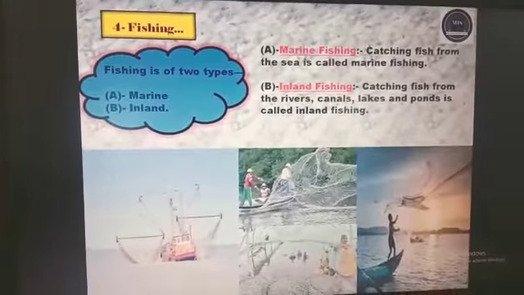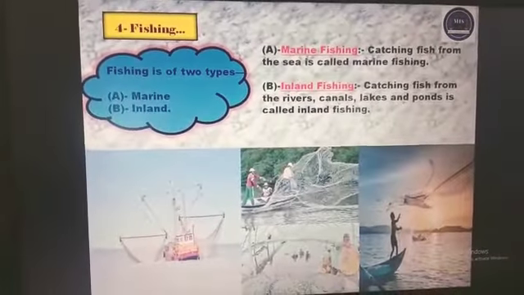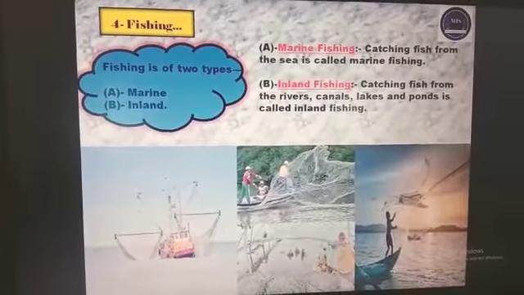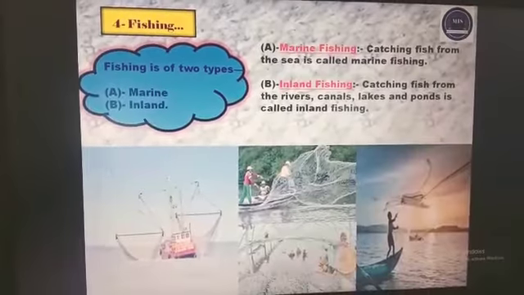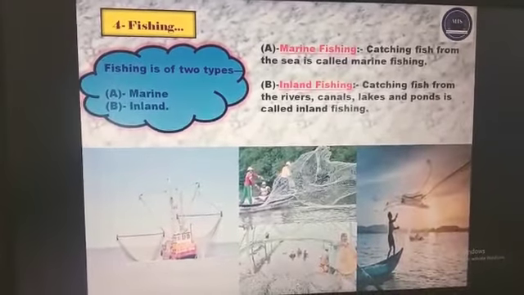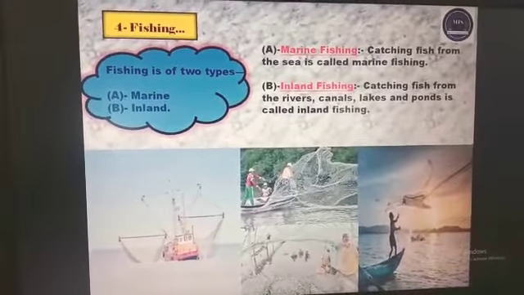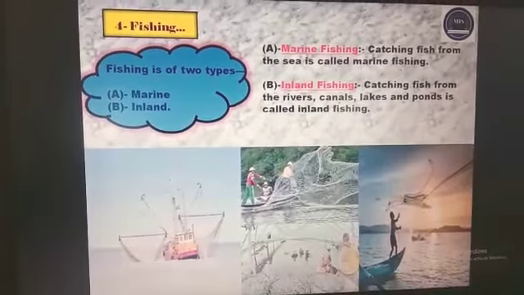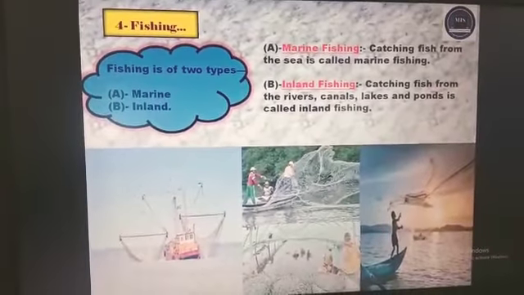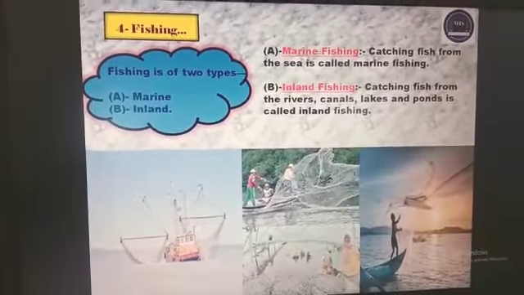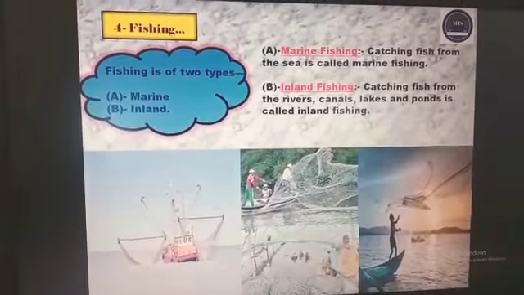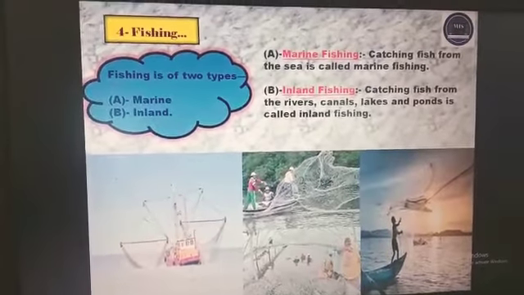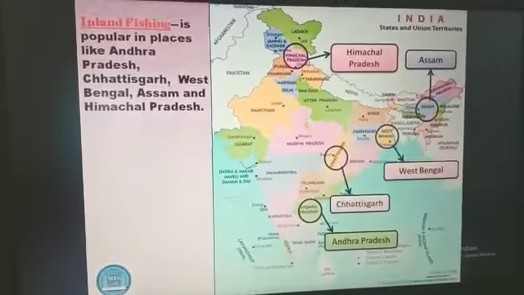Now the next type is fishing. Fishing is of two types, marine and inland. A. Marine fishing: catching fish from the sea is called marine fishing. B. Inland fishing: catching fish from rivers, canals, lakes and ponds is called inland fishing.